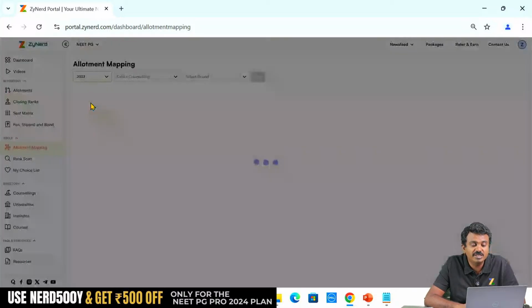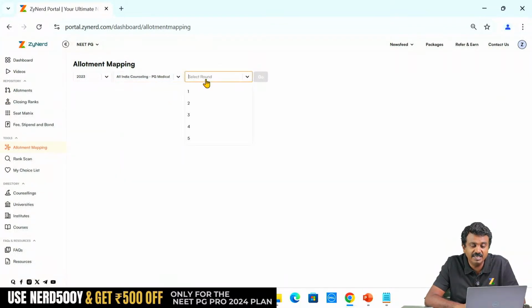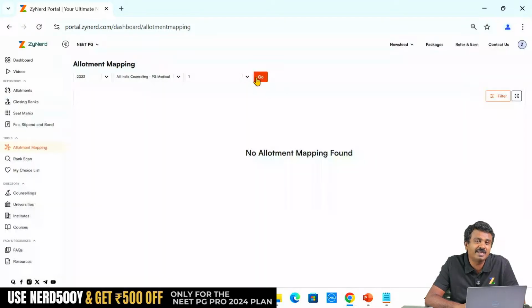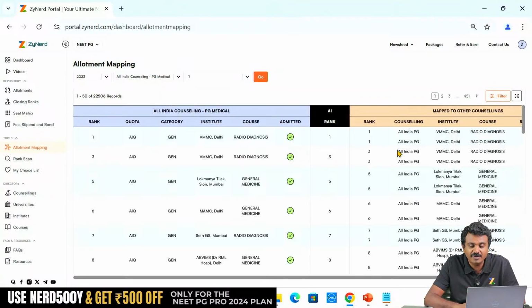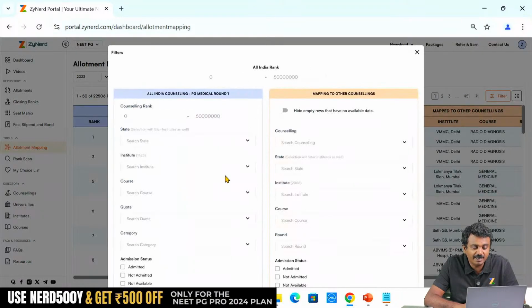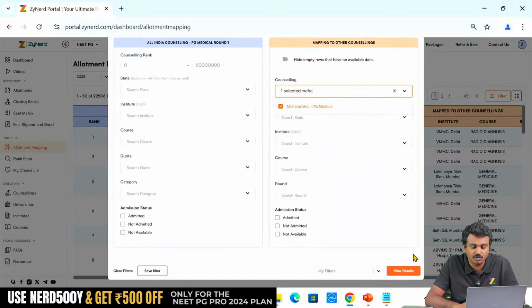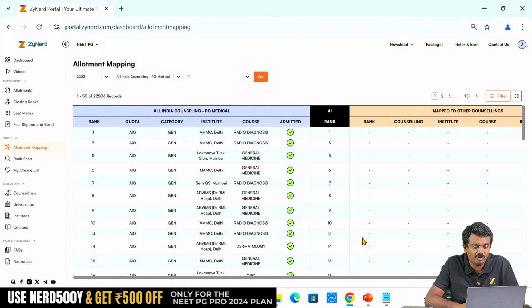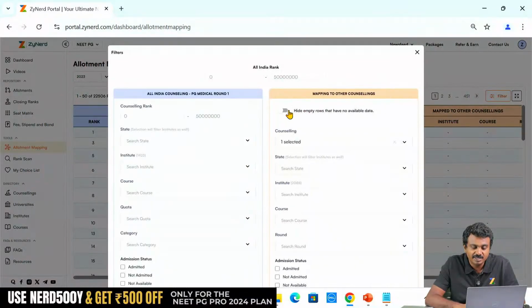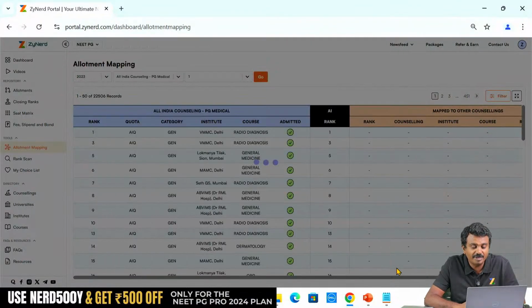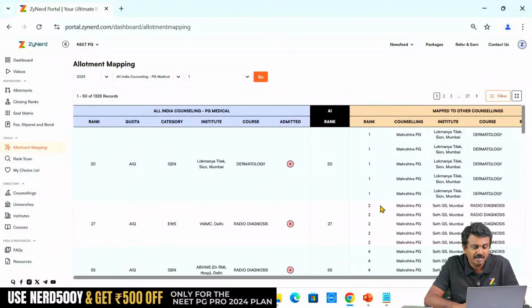Now I do the same for 2023. Now is where the 2023 reference comes in. I do the same for 2023 and I pick up the same combination of Maharashtra counselling. 2023 had 22,506 allotments in round 1. I pick up Maharashtra common allotments and pick up the common allotments alone, and what do you have? 1328 common allotments.